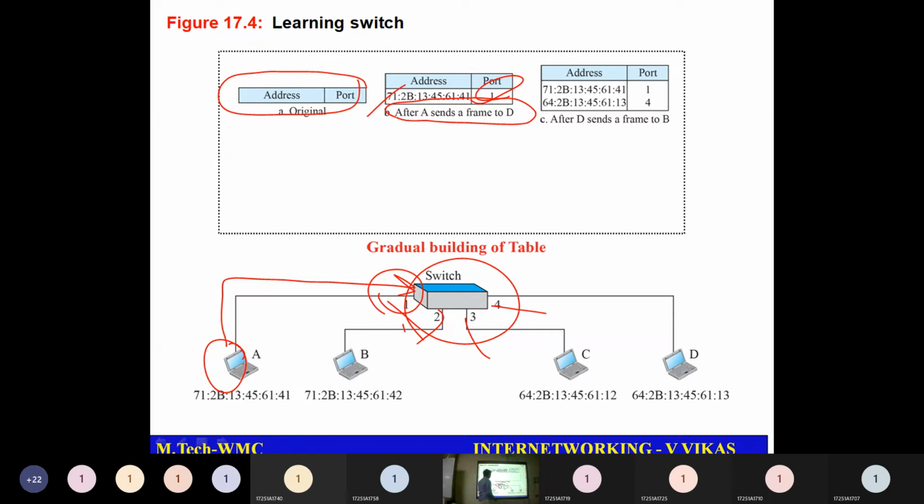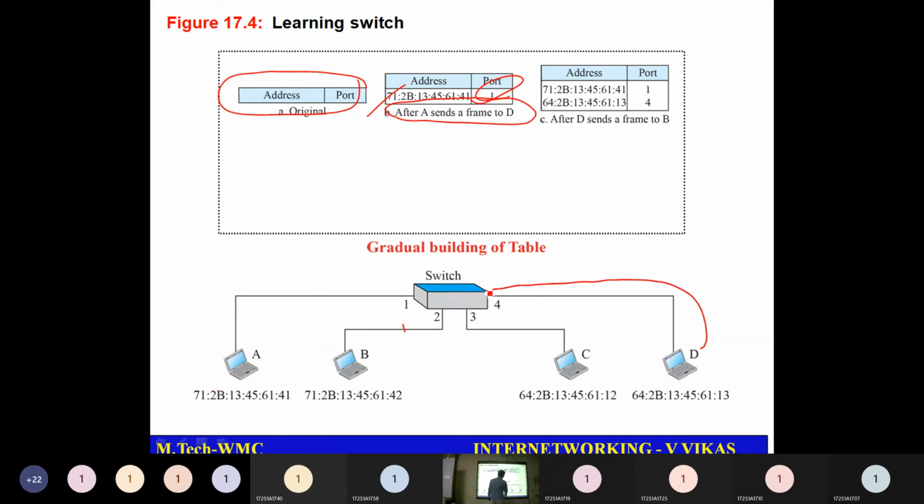Next, we consider that D has some information. Now D will send that information on this particular path, and the switch will come to know that on port 4 it has received a packet with this source address. So I can say D is available at port 4.